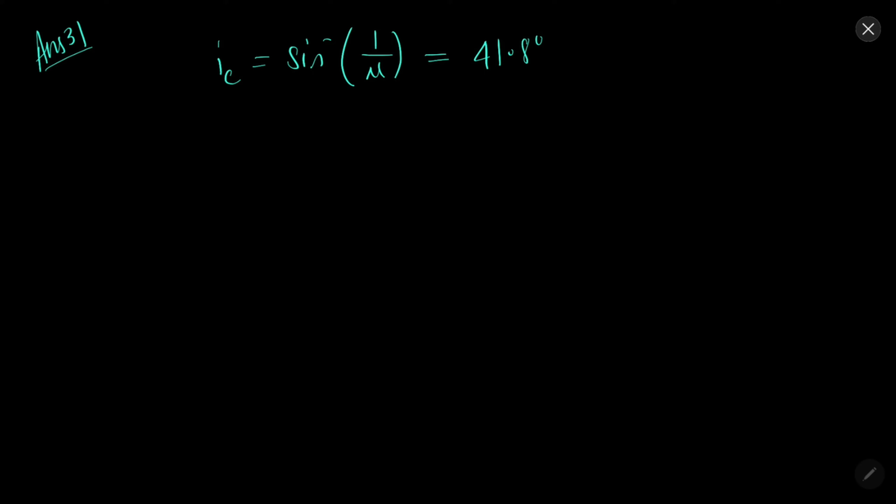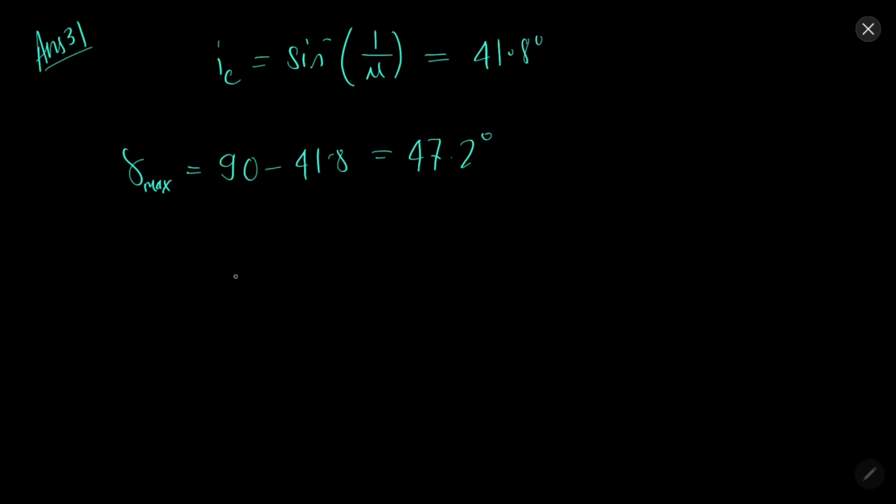Now the maximum attainable deviation is 90 minus IC, that is 90 minus 41.8, which is 47.2 degrees. So TIR must have taken place in this case, because 90 degrees is more than the maximum attainable deviation.